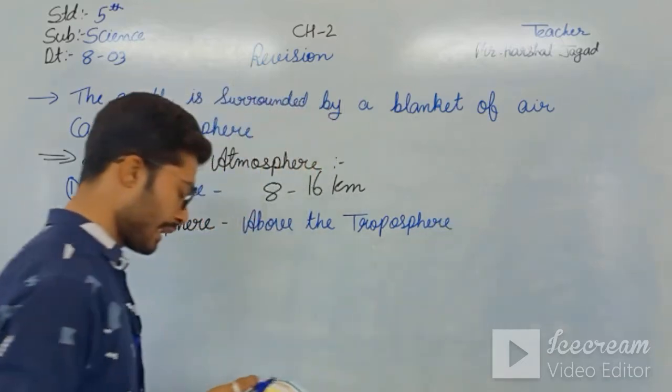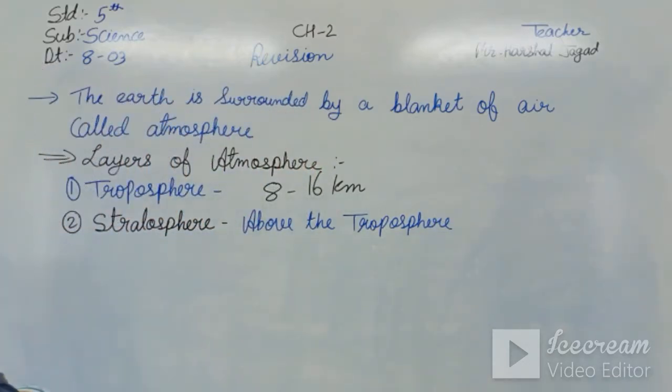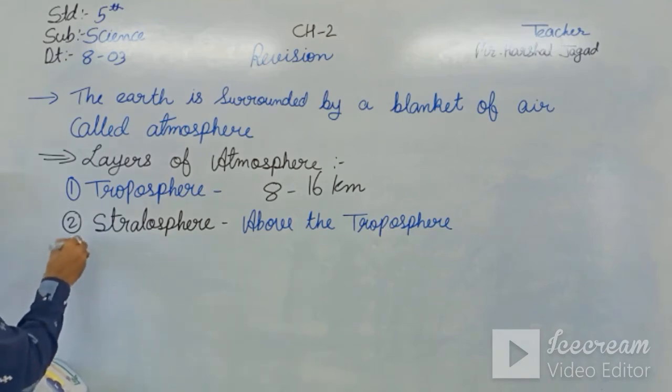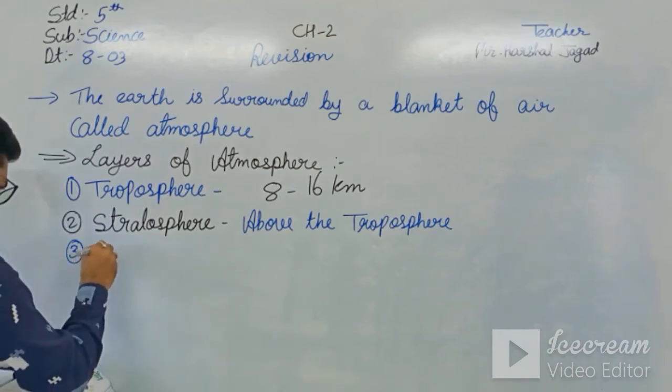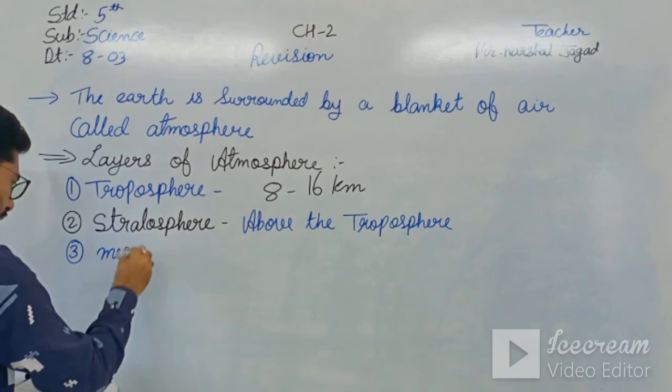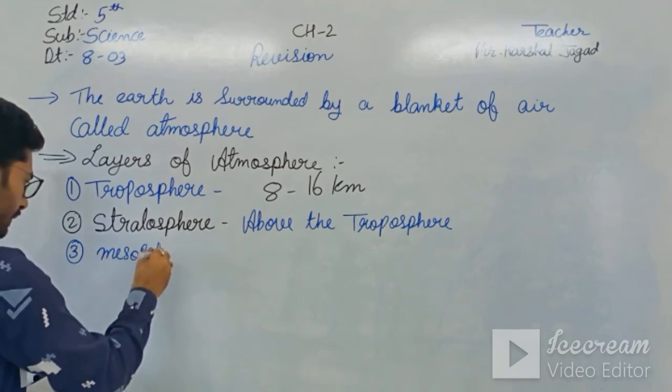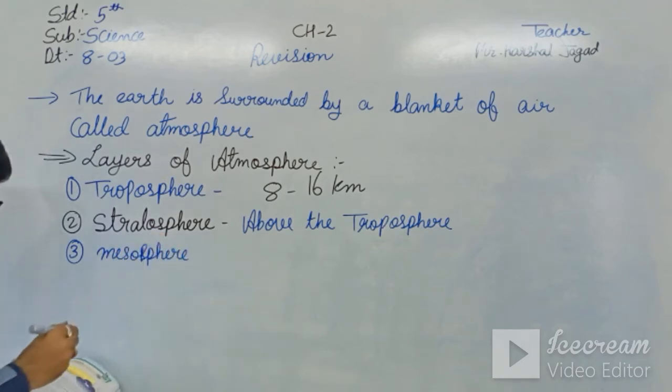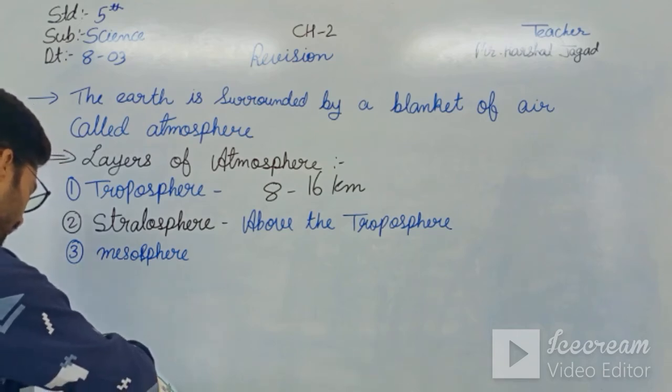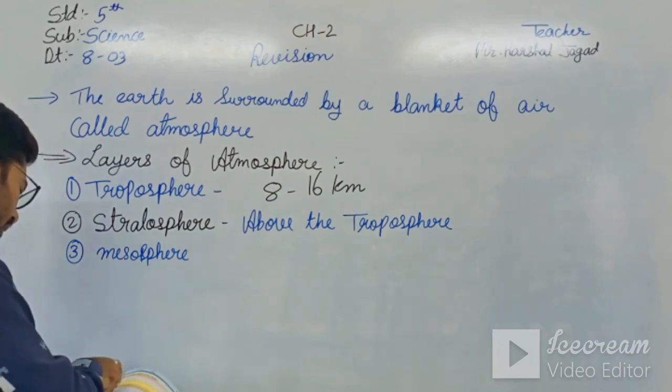It has the ozone layer. The third one is the mesosphere, which is the middle layer.